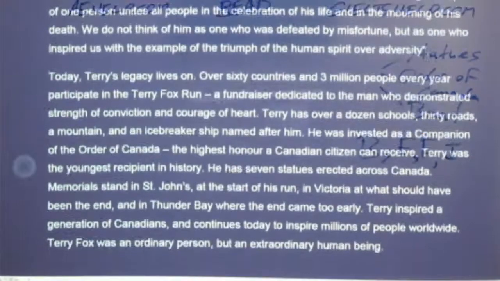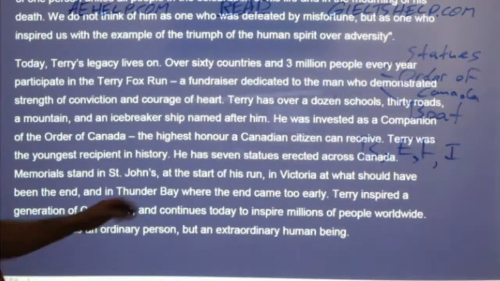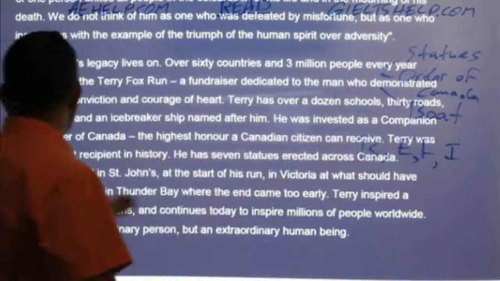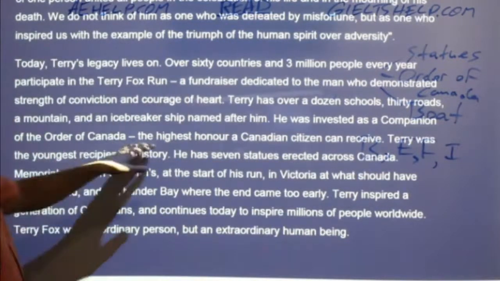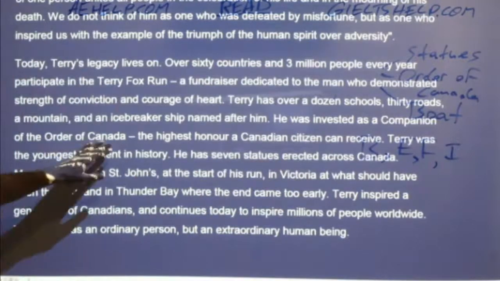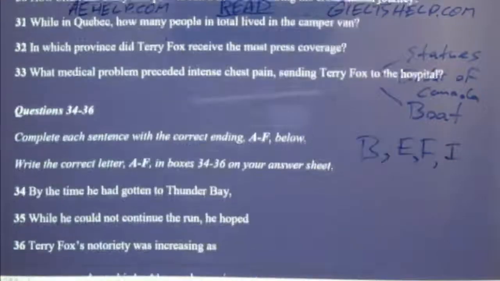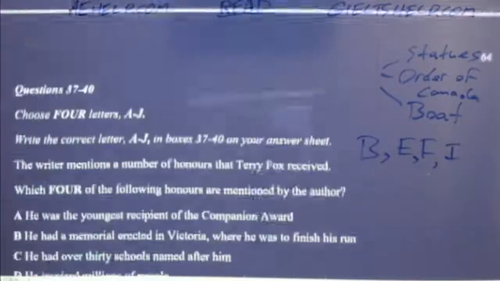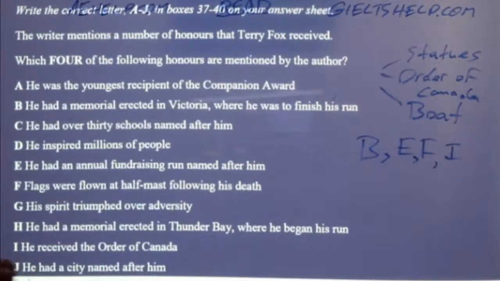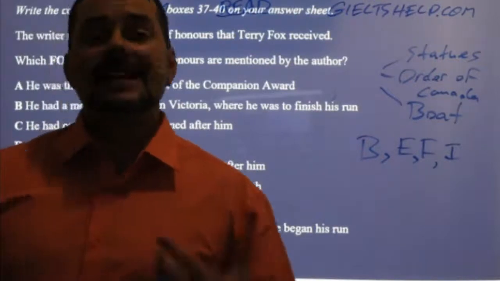Okay, so, all right. So he was invested as a companion of the Order of Canada, the highest honor a Canadian citizen can receive. So it's not a companion award, it's the Order of Canada award. Okay, so I'm going to stick with I, and then I'll have the correct answers. So B, E, F, and I. Okay, those are the right answers. Okay, so these are actual awards. All right. Okay, that's it for this passage.